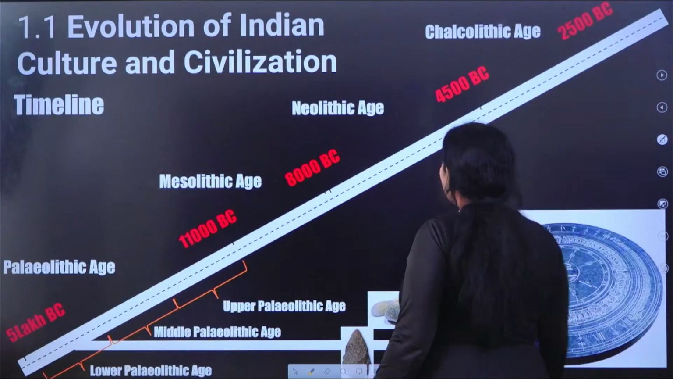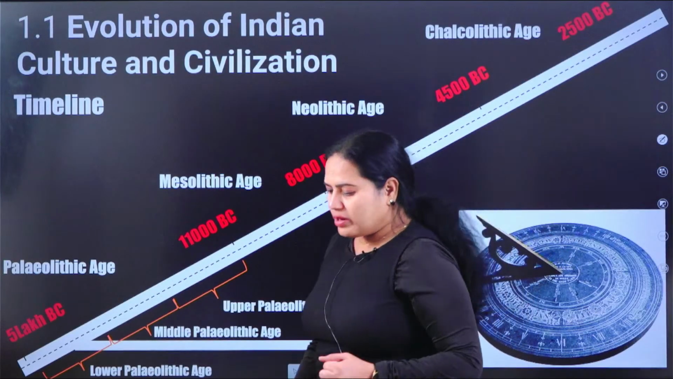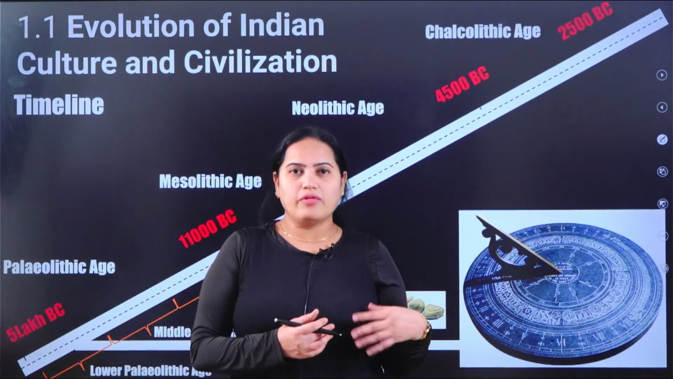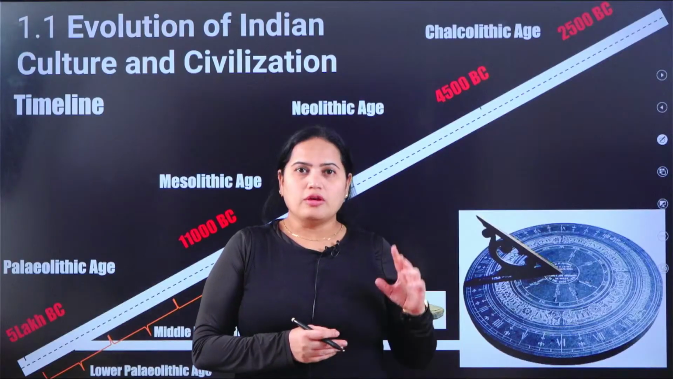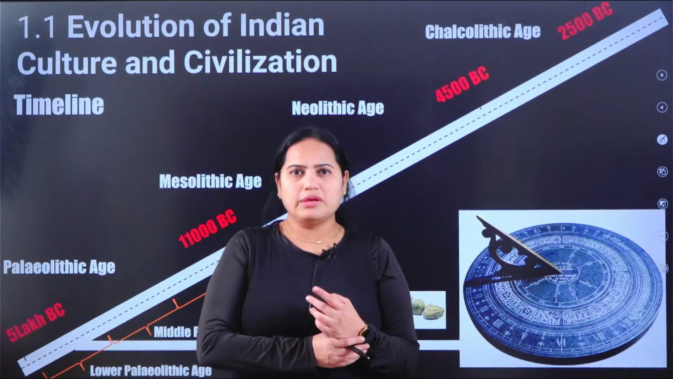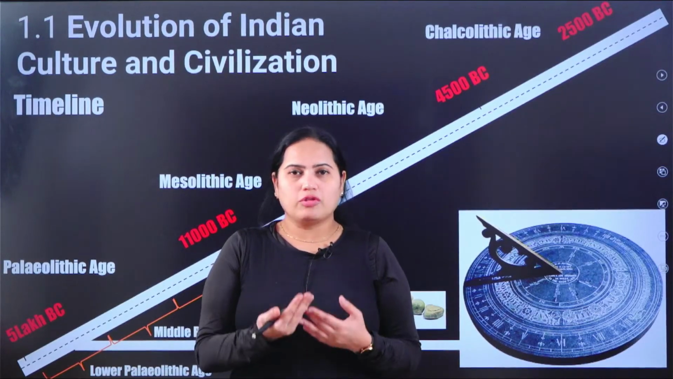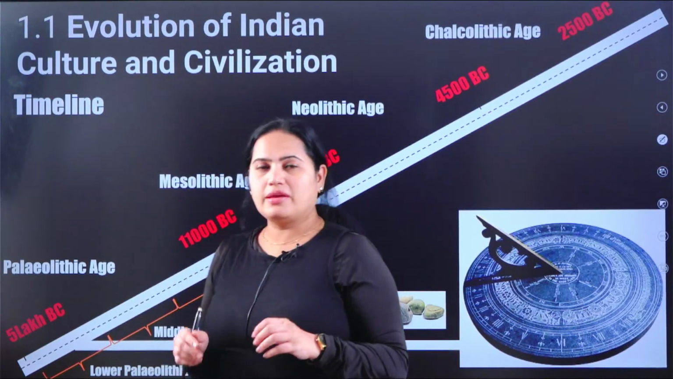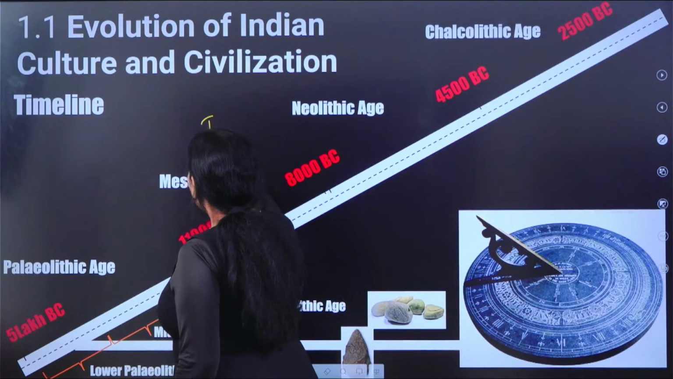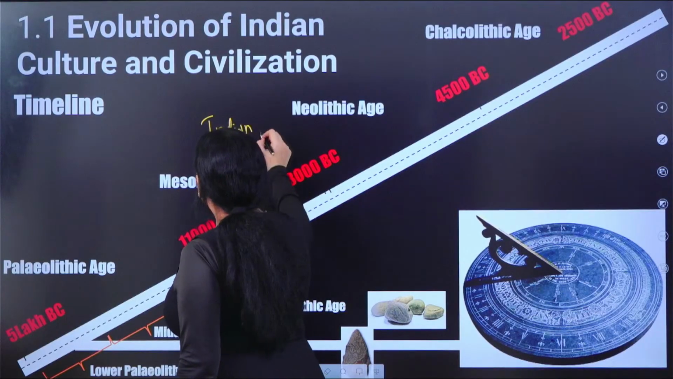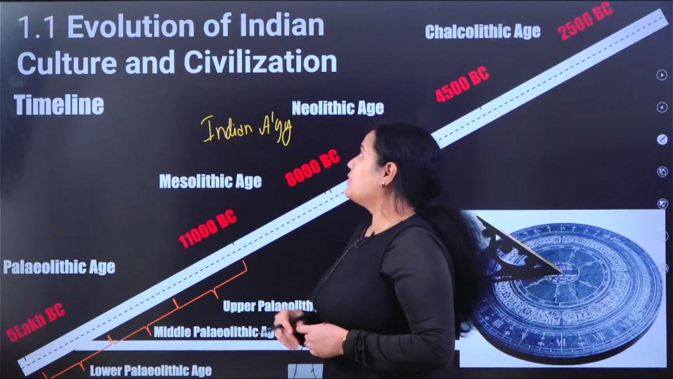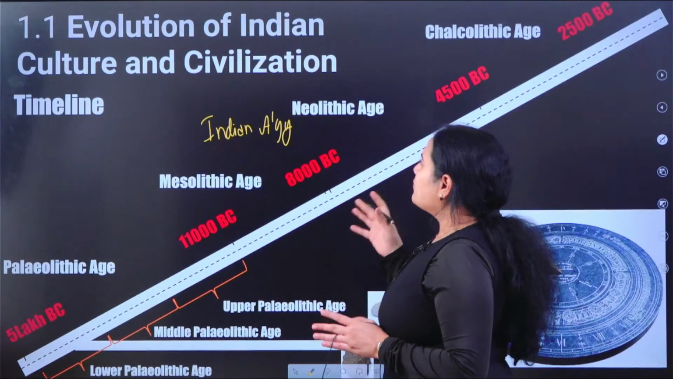As we have already understood while discussing paper 1, in most optional subjects paper 1 usually covers the global aspects and paper 2 talks about the Indian aspects. Just like that, even in anthropology, paper 2 talks about Indian anthropology, and 1.1 starts with the evolution of Indian culture and civilization.